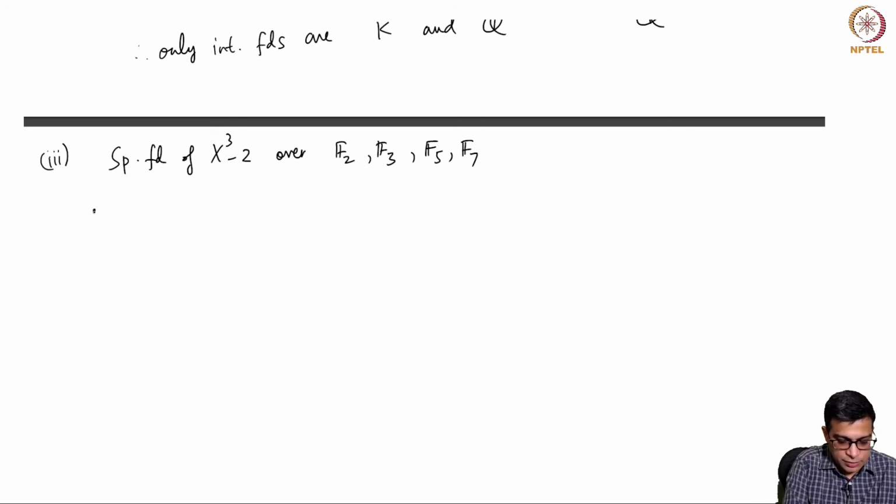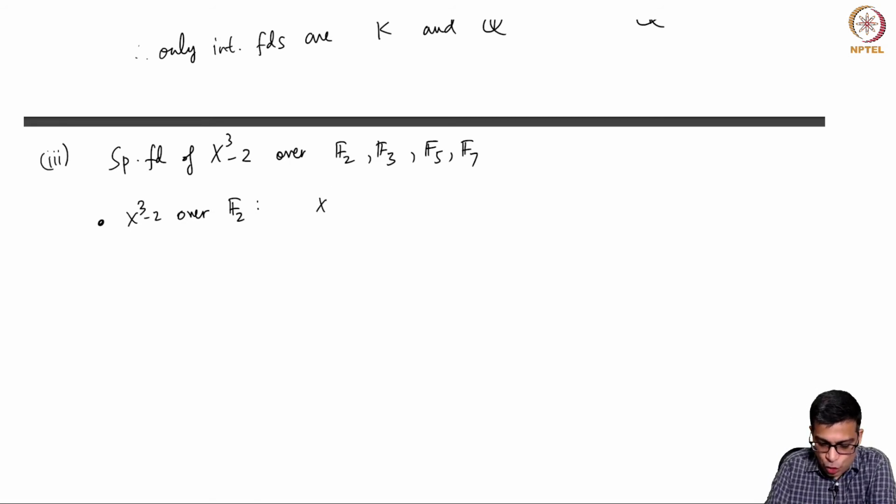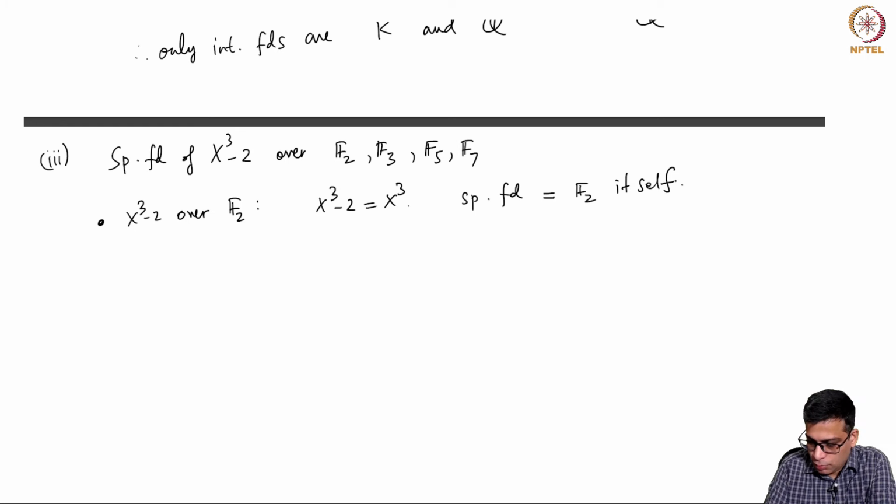First, x cubed minus 2 over F2. Here x cubed minus 2 is just x cubed, and the splitting field is F2 itself, because the only root is 0. So this is trivial, the Galois group is the identity, and there is no intermediate field.